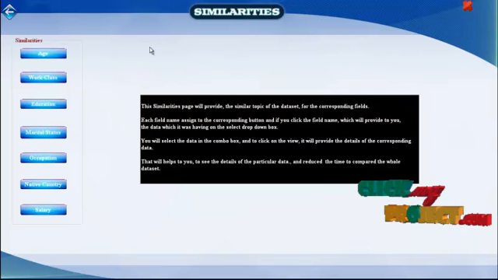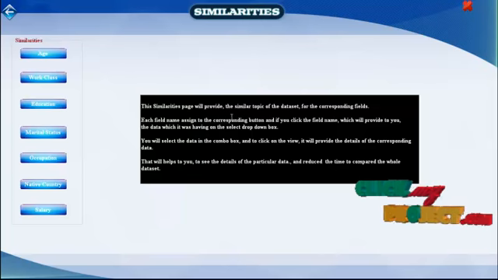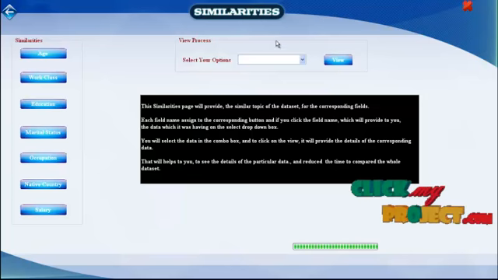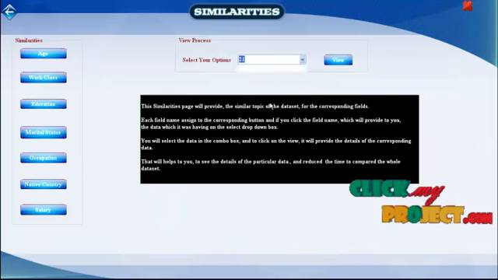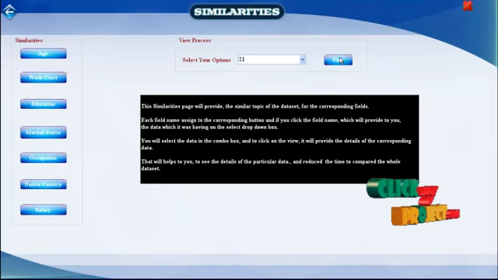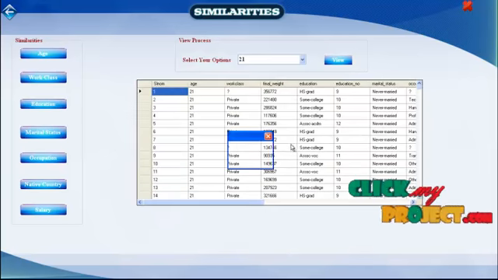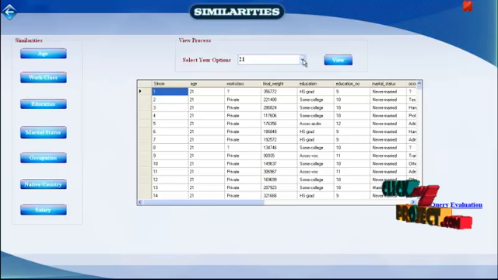This is the similarity process. This process is used to organize the database by relevant data in each category, and it will provide the similar topic of the dataset for the corresponding field. For example, we now choose the age. The details of age values are displayed in the combo box. If you know the details of that value, select that value and click view. Now our process is completed. This is the table of age 20 value.